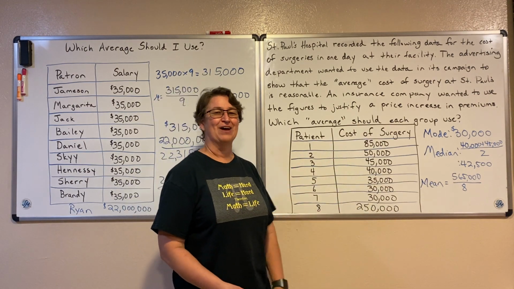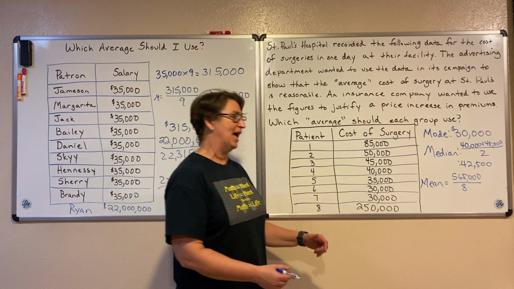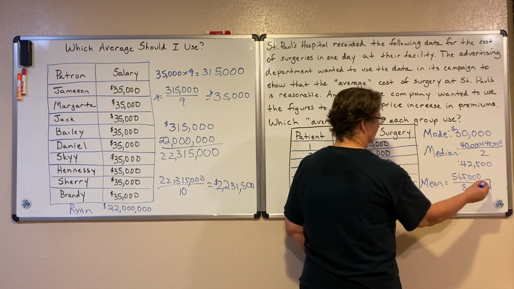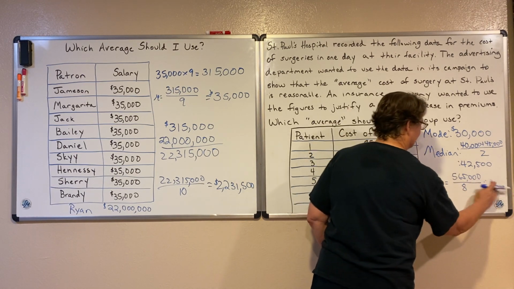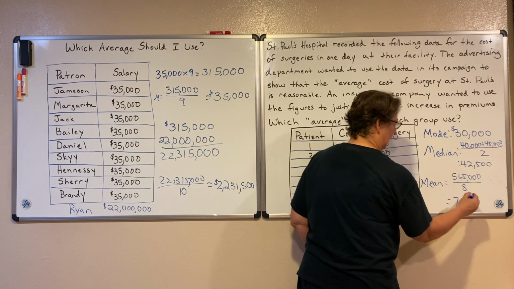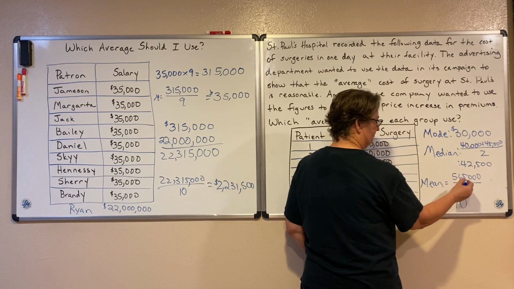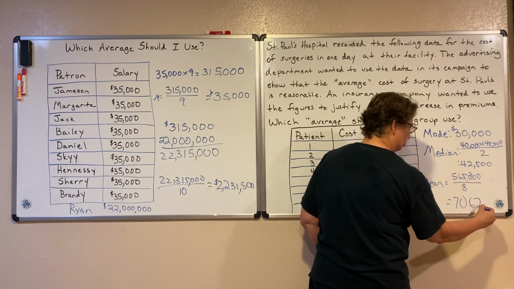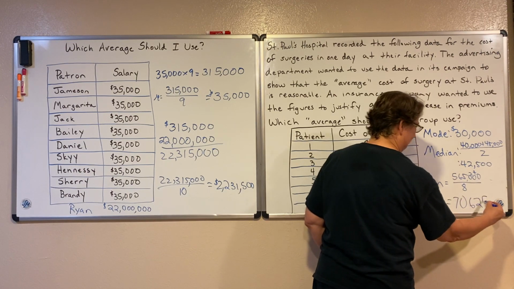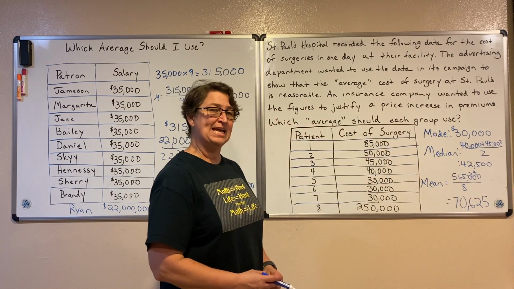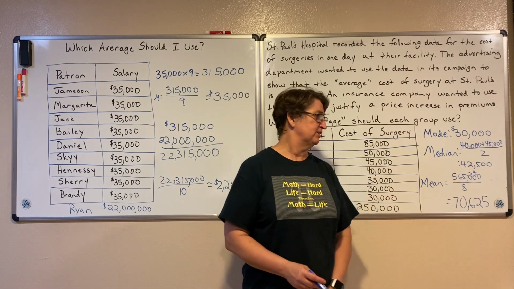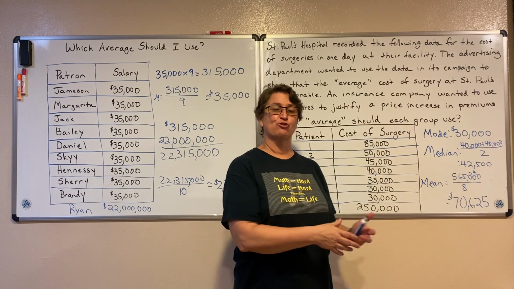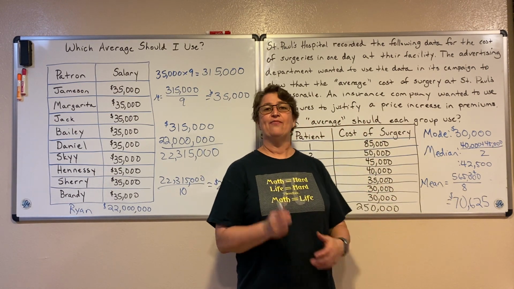It's 565,000 divided by 8. 8 goes into 56 7 times. 8 goes into 50, 6 times with 2 left over. 8 goes into 20, 2 times with 4 left over, and 8 goes into 40, 5 times. So the mean average is $70,625.